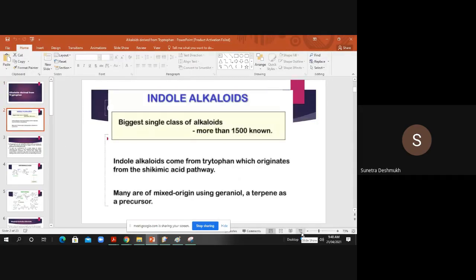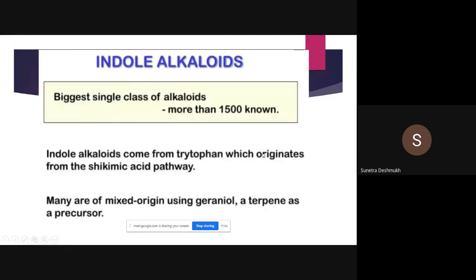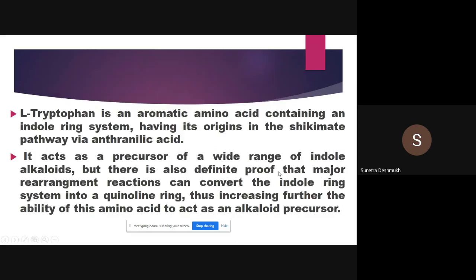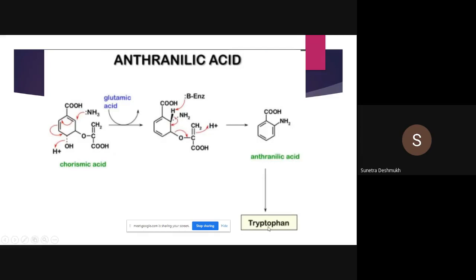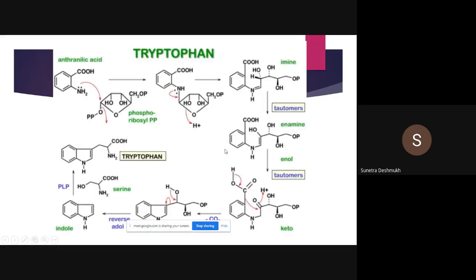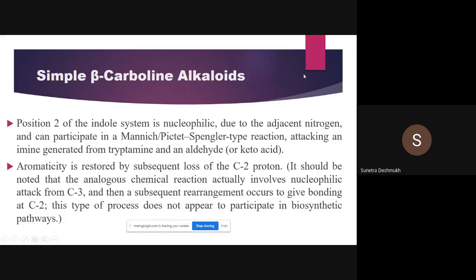So far we have finished a lot of things from the indole based alkaloids, that means tryptophan based alkaloids. For biogenesis of different alkaloids, we use tryptophan as a precursor, and this tryptophan we have synthesized from anthranilic acid. Here is the pathway of how anthranilic acid is prepared and biologically converted to tryptophan. We saw that in our last lecture.